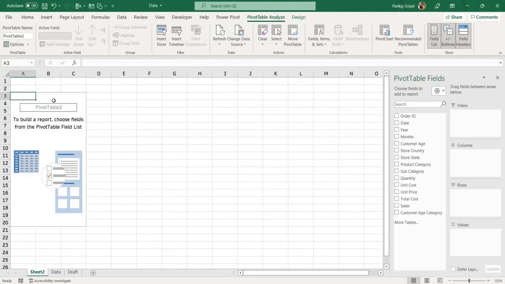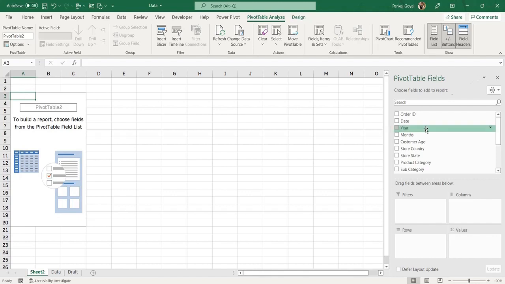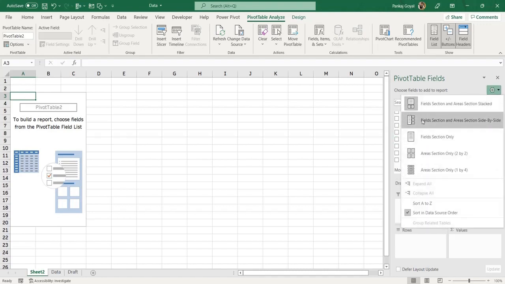यहाँ पे आप देख सकते हैं लेफ्ट साइड में हमारी एक pivot table create हो गई है, and on the right side we have some fields. In the first part we have some categories from the dataset. These are basically the headers from the dataset. And in the right side we have 4 quadrants. अब किसी के सिस्टम में ये थोड़ी अलग हो सकती है like this. और अगर हमारे पास यहाँ पर multiple data है, like we have too much data, I have to scroll down. What I can do, I can just change the layout from here.